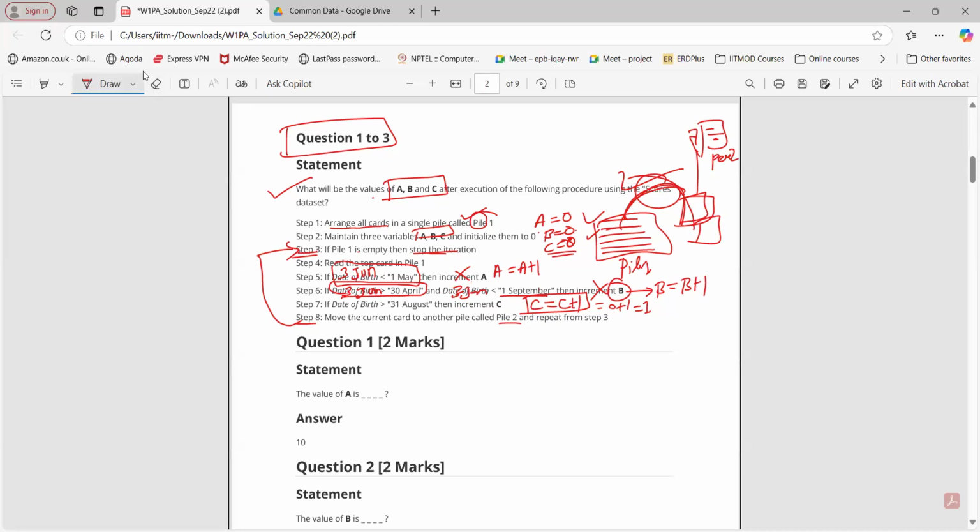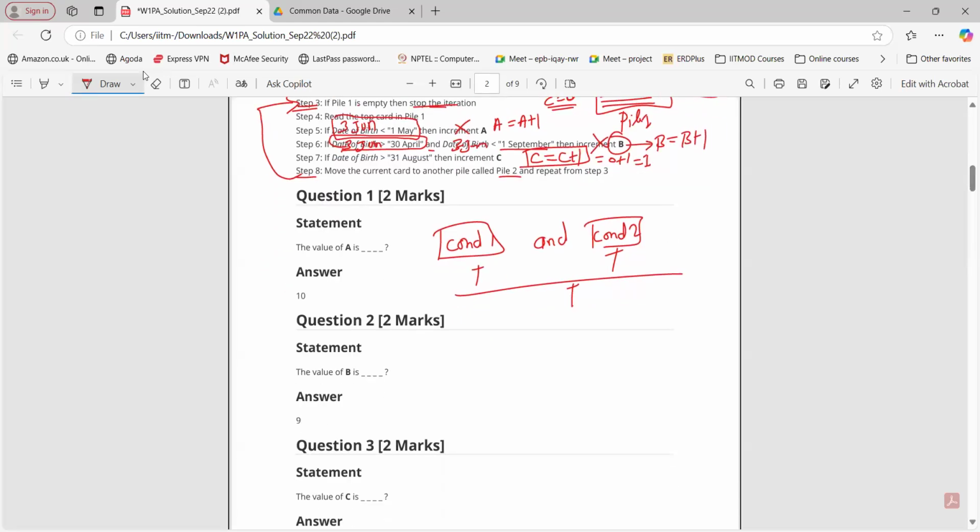Now, if you observe here, we have an and clause in between. So it is condition 1 and condition 2. We have two conditions here. So if both the conditions are true, then only the entire condition will be true. This is what the and clause does. If you see the truth table for and, let's say condition 1 and condition 2: if both are true, then C1 and C2 will be true. If any one of C1 and C2 is false, for example, C1 is false and C2 is true, C1 is true and C2 is false, or both are false, in all these three cases, the entire condition will become false.